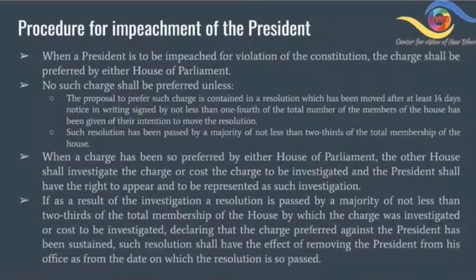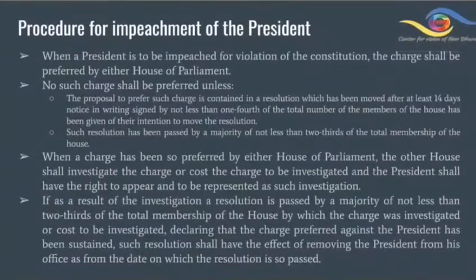Procedure for impeachment of the President. When a President is to be impeached for violation of the Constitution, the charge shall be preferred by either House of Parliament. When a charge has been so preferred by either House of Parliament, the other House shall investigate the charge or cause the charge to be investigated, and the President shall have the right to appear and to be represented at such investigation.